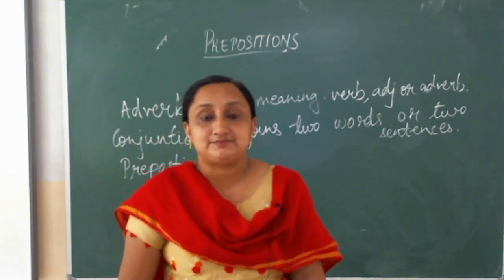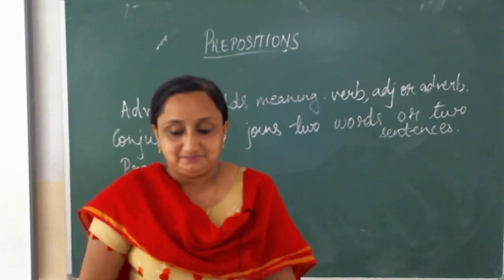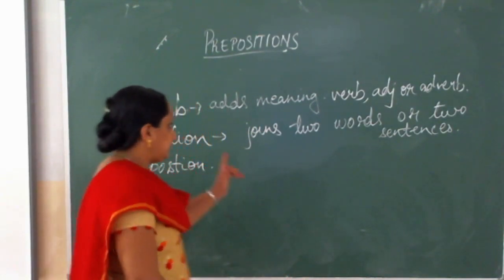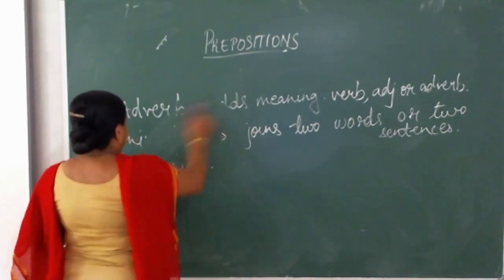So you all will tell me, Miss, why like that in English? English is a funny language. Okay. The cat was sleeping on the chair. Now let's take that example, that the cat was sleeping on the chair.